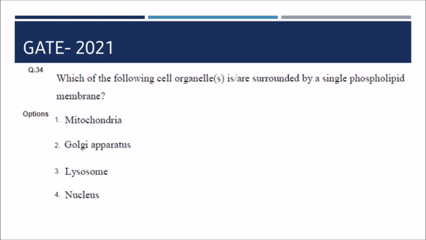Next question is, which of the following cell organelles is or are surrounded by a single phospholipid membrane? So Golgi apparatus and lysosome, these are the single membrane organelles. Mitochondria, nucleus and chloroplast have a double phospholipid membrane.